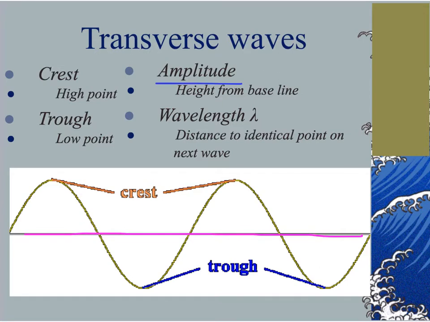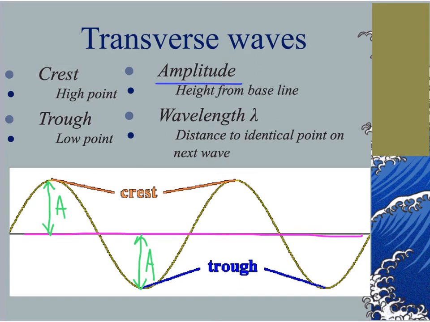And I'll measure from either the equilibrium line to a crest, or I can measure from the equilibrium line to a trough. Either way, those two measurements will be the same. So the amplitude can be measured here, the amplitude can be measured here. These two values will be identical because this equilibrium line, this baseline, transects our wave evenly. So I have equal parts above and equal parts below.